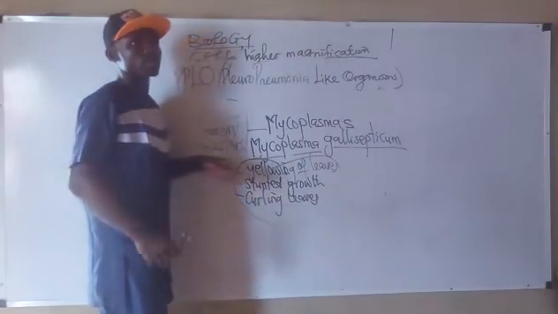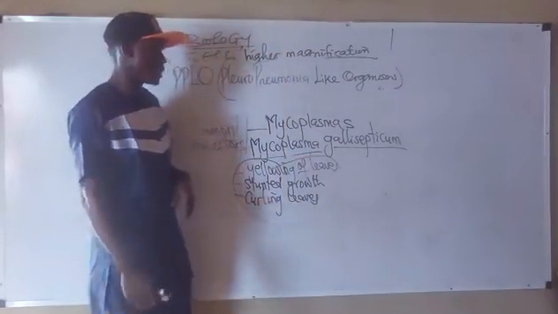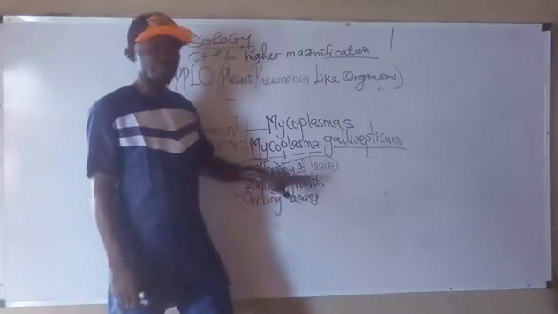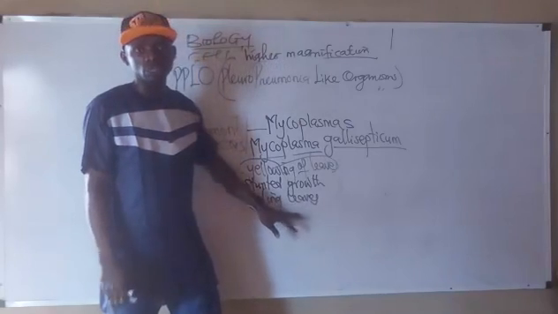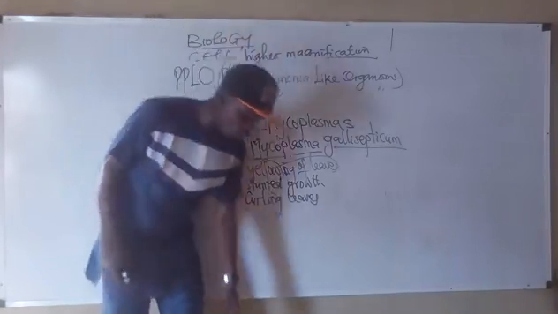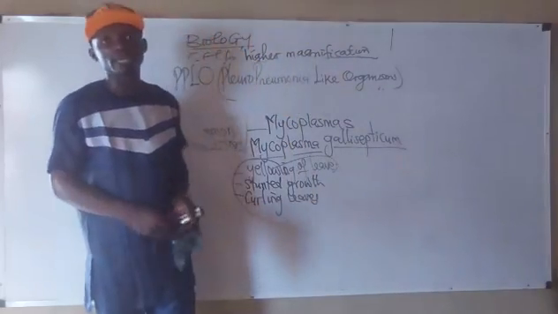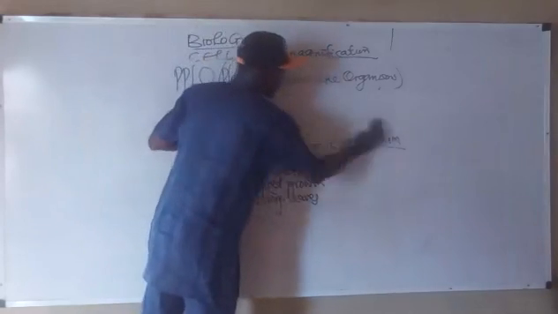That's Mycoplasma gallisepticum. They are believed to cause yellowing of leaves, stunted growth, and coiling leaves in plants. So I believe all that I've stated you have comprehended. Let us jump into the next phase of the class.